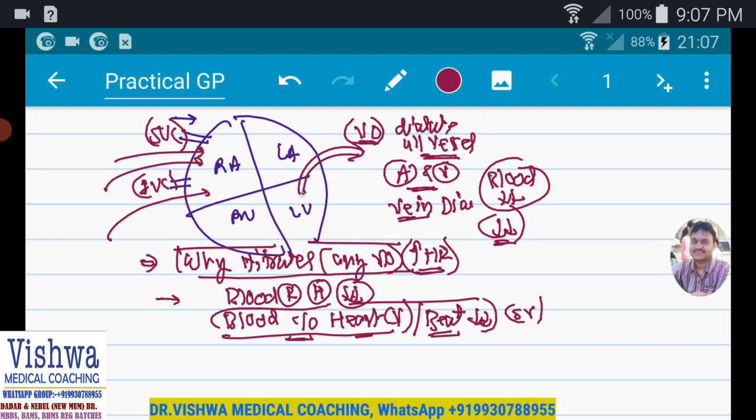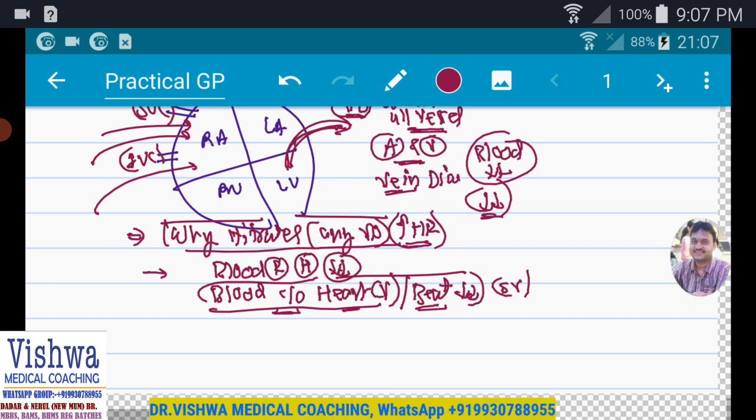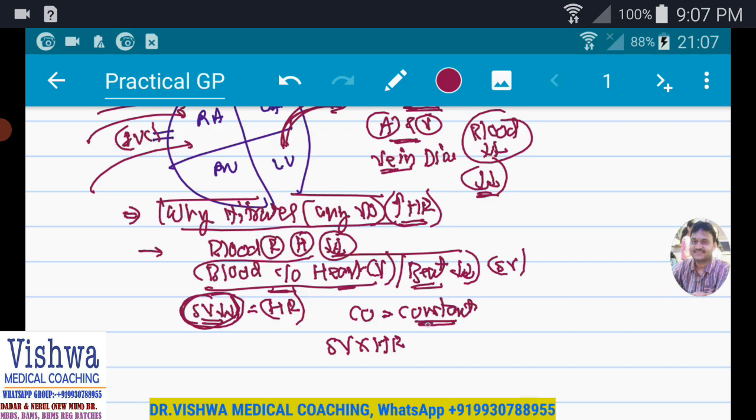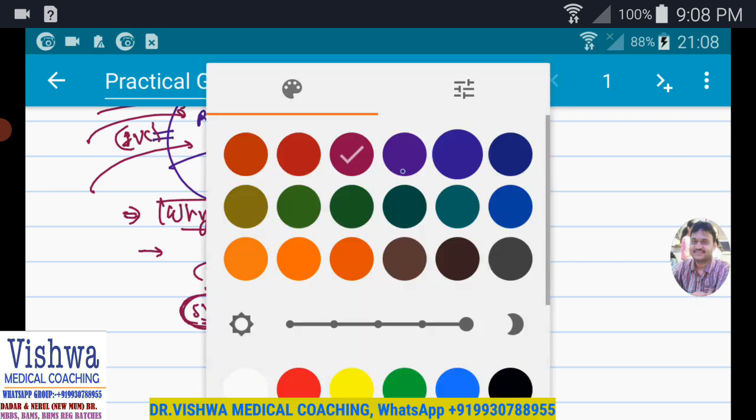So from the left ventricle, the blood coming out per beat, the stroke volume, has reduced. Remember physiology. When the stroke volume has reduced, what is going to happen to the heart rate? Because cardiac output has to be made constant. So stroke volume into heart rate is cardiac output. The stroke volume has reduced, so heart rate has to go up, to maintain the cardiac output. Because what is cardiac output? The blood pumped to the whole body in 1 minute.